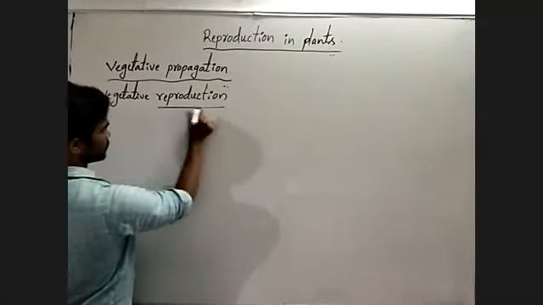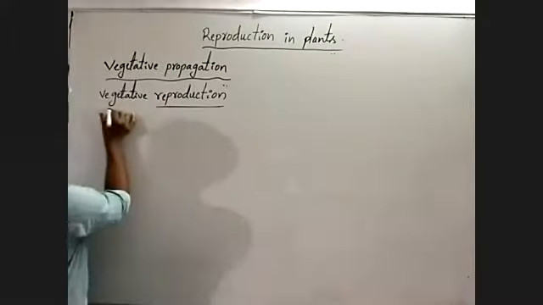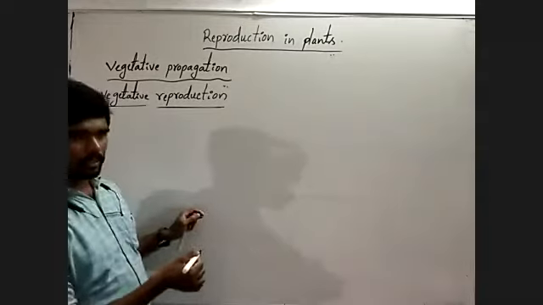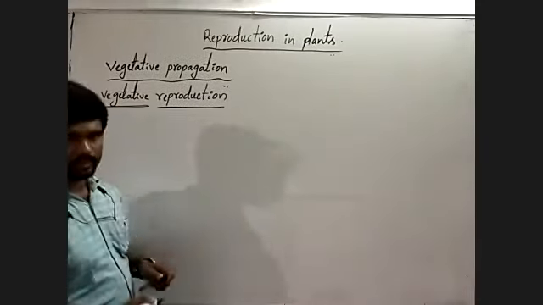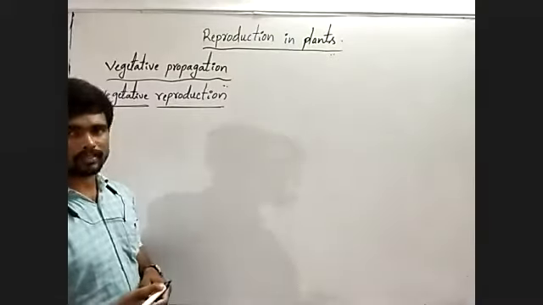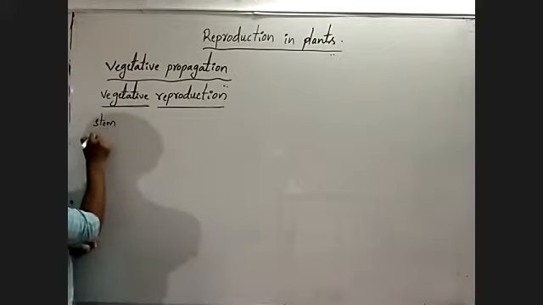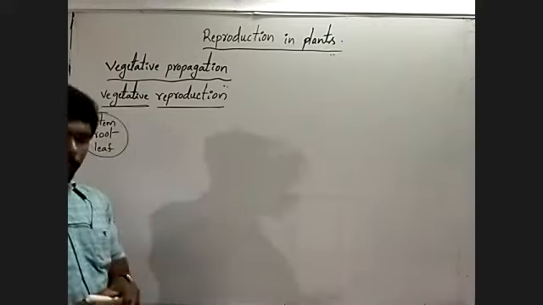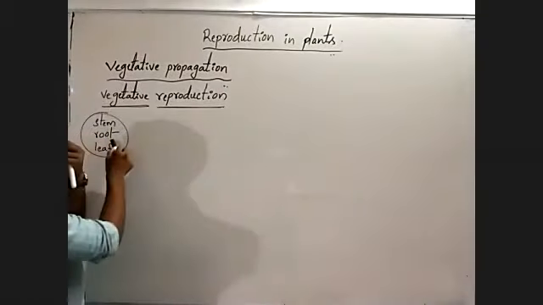Reproduction means production of new organisms. Vegetative reproduction means production of new organisms from the vegetative part. You know very well that vegetative part means stem, root, leaf. These are the vegetative parts of a plant.